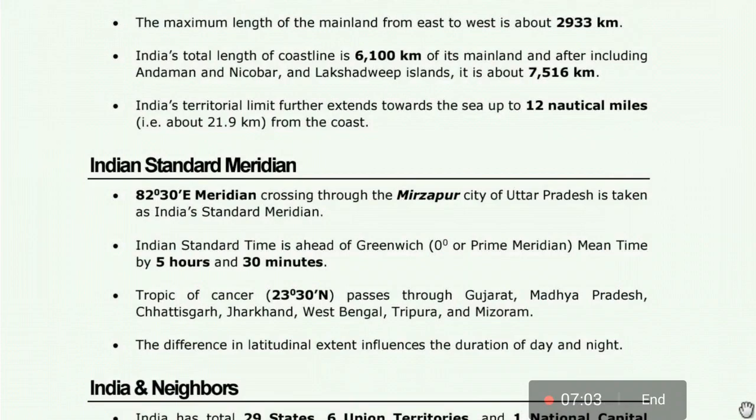The Tropic of Cancer passes through Gujarat, Madhya Pradesh, Chhattisgarh, Jharkhand, West Bengal, Tripura and Mizoram. The difference in latitudinal extent influences the duration of a day and night.